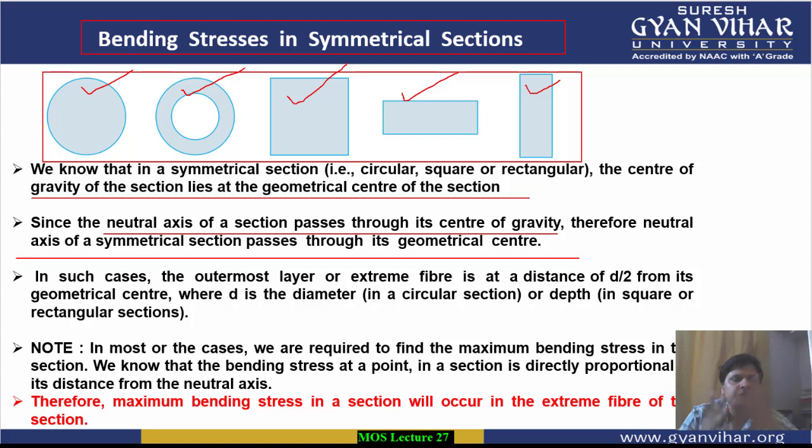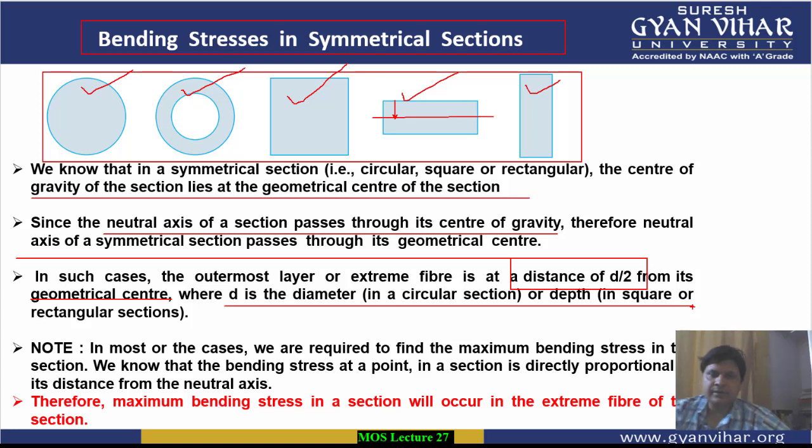Now in such cases, the outermost fiber or extreme fiber is at a distance of d by 2 from the geometrical center. What we have seen is that the distance of the neutral axis from the outermost fiber gives you the value of y, and we all know that the outermost fiber is at a distance of d by 2 from its geometrical center, where d is the diameter or the depth. In the case of a circular section, d is the diameter, and in the case of a square or rectangular section, d is the depth.